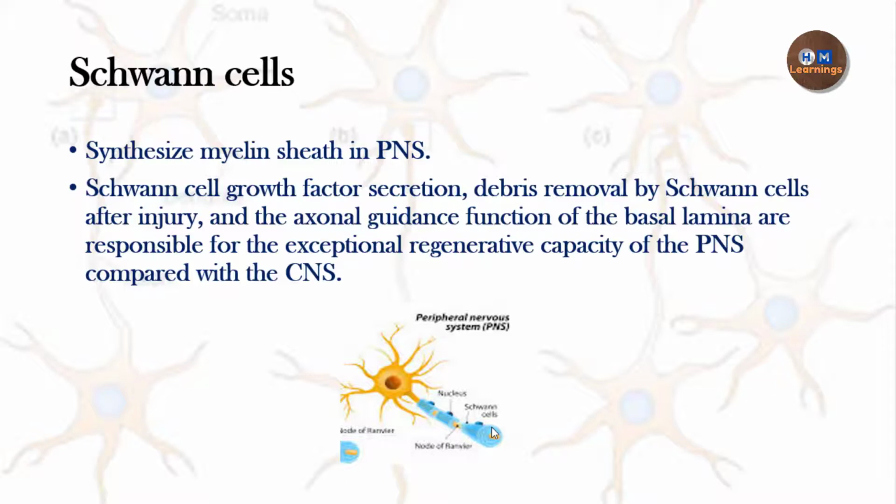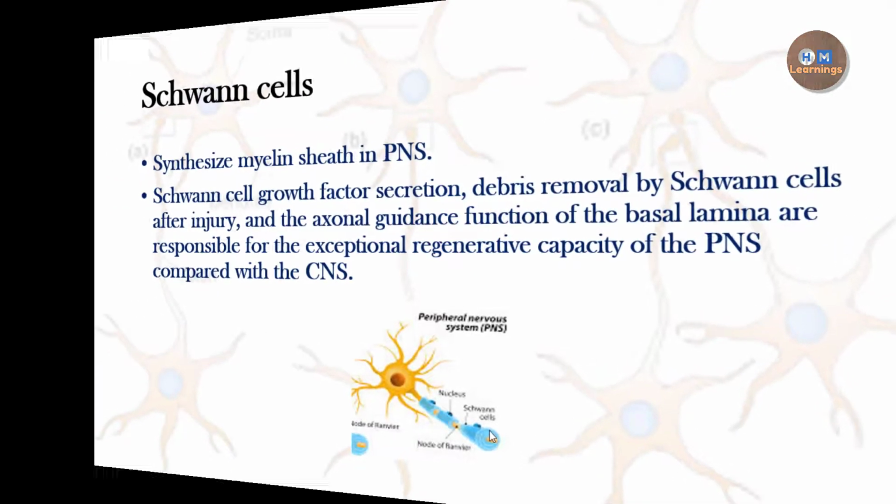And another thing is that Schwann cell growth factor, the debris removal by the Schwann cell, and the axonal guidance function of the basal lamina are the factors which are responsible for the regenerative capacity of the peripheral nervous system. So this should be remembered very clearly, that the peripheral nervous system has the regenerative capacity, but the central nervous system doesn't have the regenerative capacity, and this is because of the presence of the Schwann cell in the peripheral nervous system.